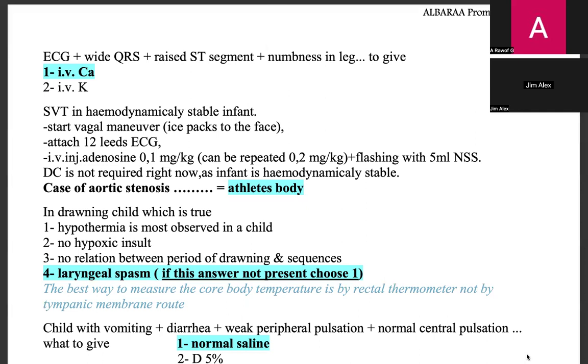Next question. Child with vomiting and diarrhea, weak peripheral pulsation. So that means dehydrated: vomiting, diarrhea, weak peripheral pulsation.